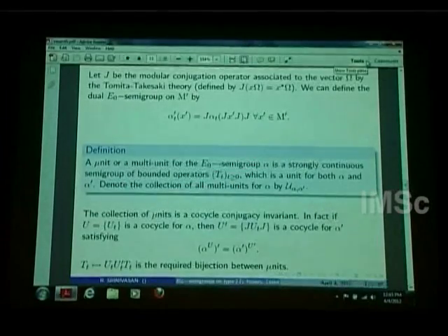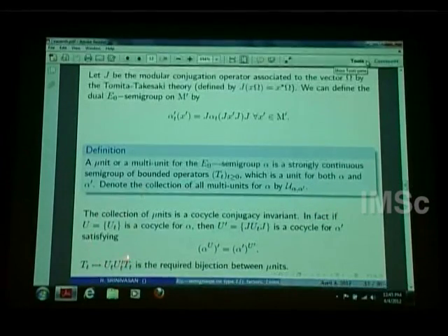I define something called a munit, or multi-unit, for an E0 semigroup alpha. This is some operator T_t, which is a unit for both alpha and alpha prime. I call it a multi-unit. It should be a unit for both of them. One can show that the collection of all munits is a cocycle conjugacy invariant. It's not very clear actually. For people who are working on E0 semigroups, it's clear that units are cocycle conjugacy invariants. So here this proves that it's actually a cocycle conjugacy invariant.